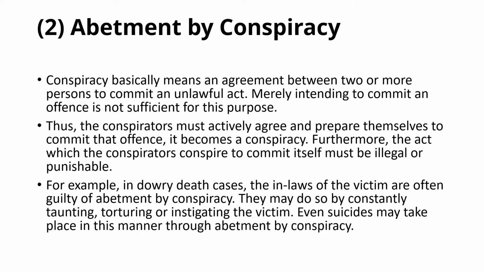Merely intending to commit an offense is not sufficient. The main thing is that you have formed a group, and that group has the wrong intention, to kill somebody, or to rob a bank, or to commit robbery and dacoity. Thus, the conspirators must actively agree and prepare themselves to commit that offense. Furthermore, the act which the conspirators conspire to commit must itself be illegal or punishable. It should be an offense, illegal, and punishable.